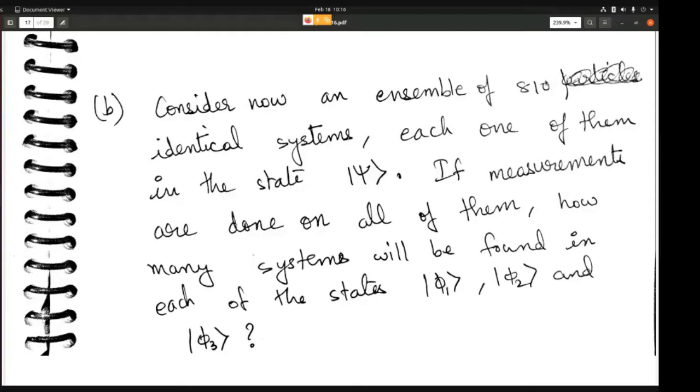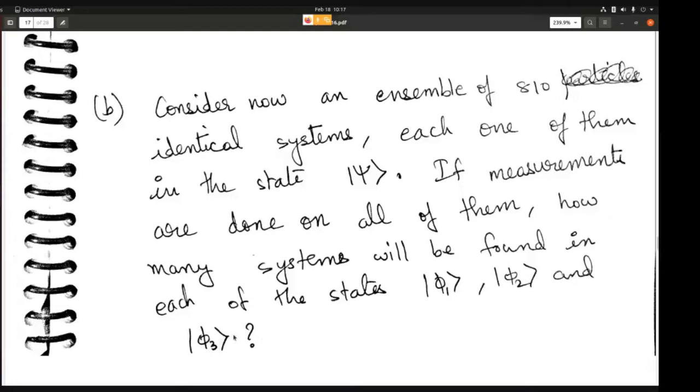Now, if you perform a measurement, like I've told you, every time you perform a measurement, the system will go to one of the states, phi 1 or phi 2 or phi 3. So they are asking, out of these 810 systems, how many will go to phi 1, how many will go to phi 2, and how many will go to phi 3. That is what they want us to find out.